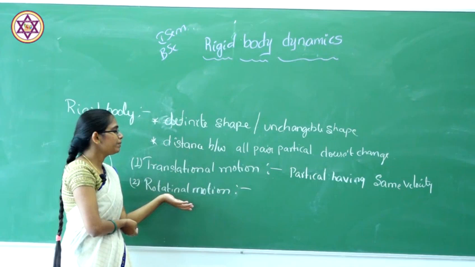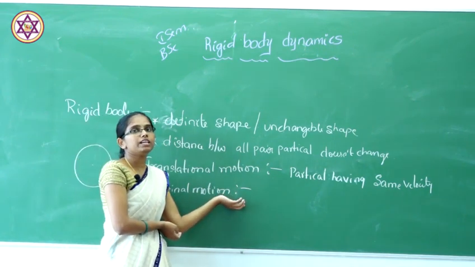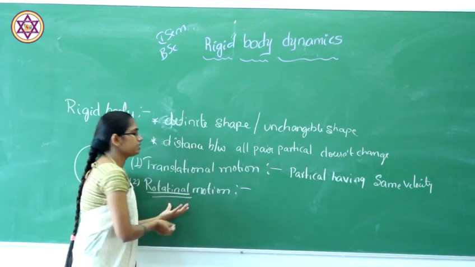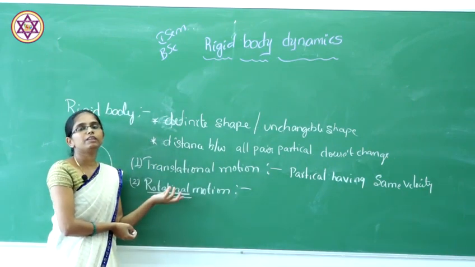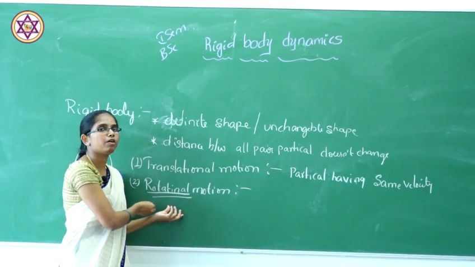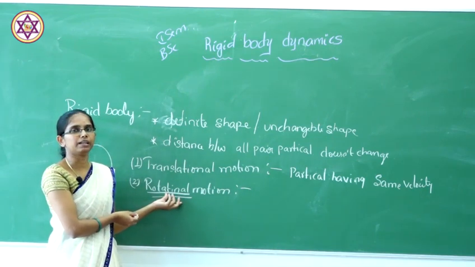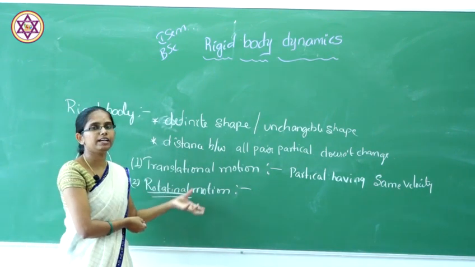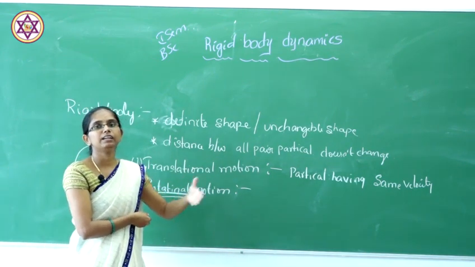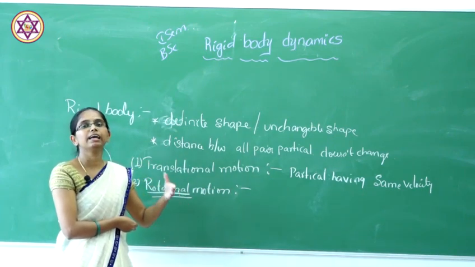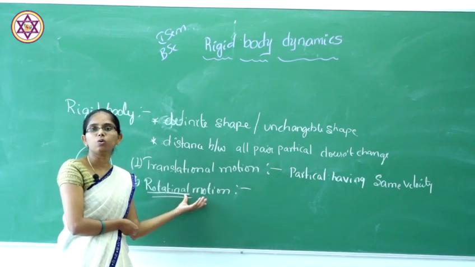So the next one will be rotational motion. The name itself tells that in rotational motion, the rigid body will be moving in a circular path. Take an iron disc: if you rotate the iron disc with a circular movement, it moves in a circular path and rotates about its own axis.